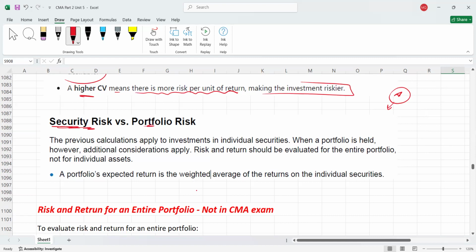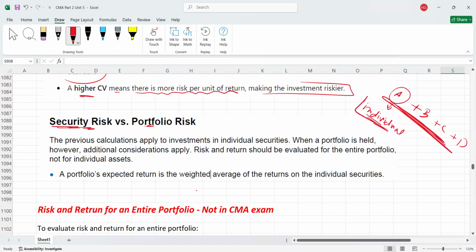For example, you have investment in A, plus B, plus C, plus D. Whatever calculations we have discussed so far, we can use only for individual securities, to measure the risk of individual securities. We are not using those calculations for the whole portfolio. We are using them to quantify the risk for individual investment.